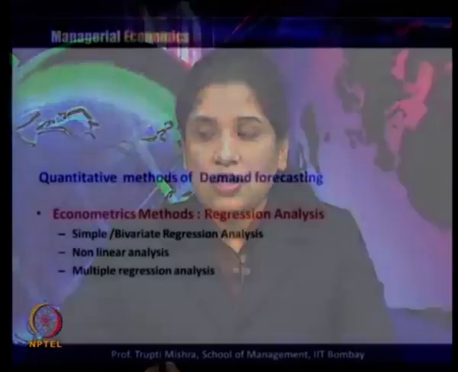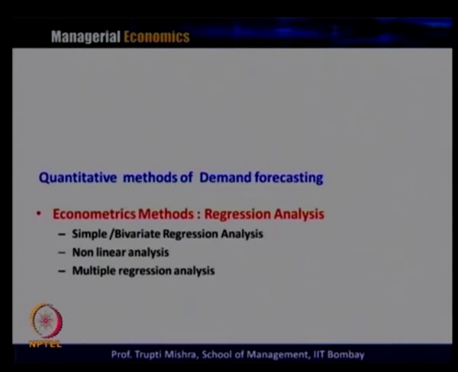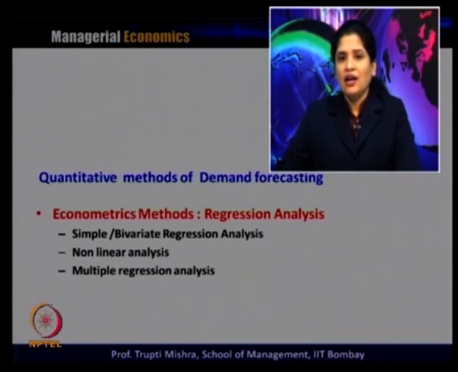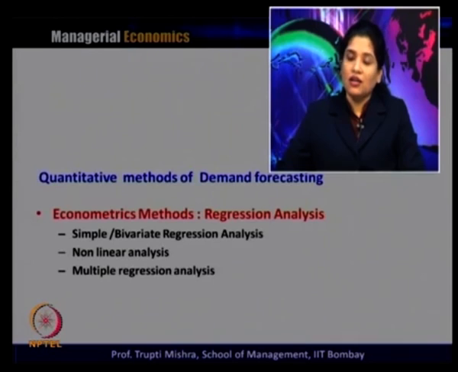Before that, there are three types of regression analysis. One is simple or bivariate regression analysis, which is the relationship between two variables, one dependent and one independent, that are linearly related. Then, in the case of two-variable regression, if they are not related linearly but in a non-linear way, we get a non-linear regression analysis.